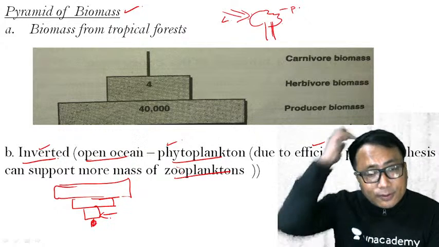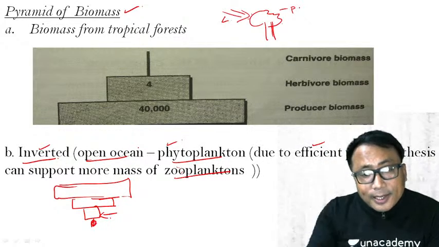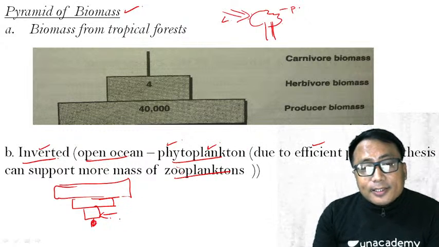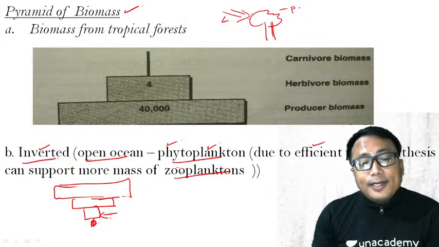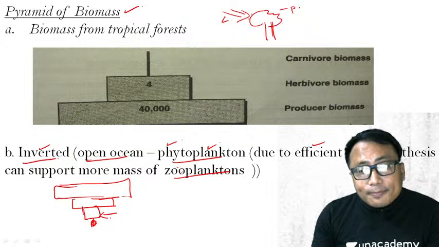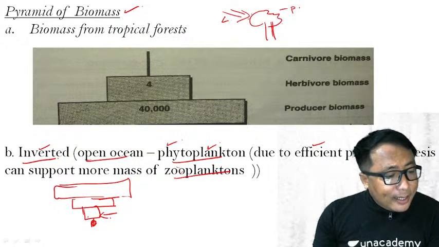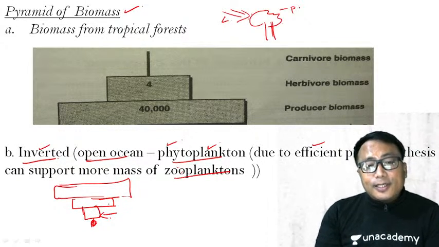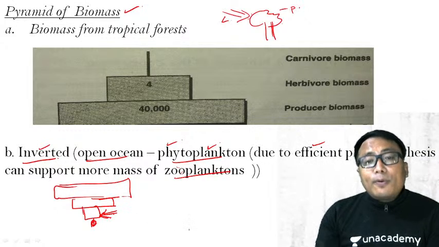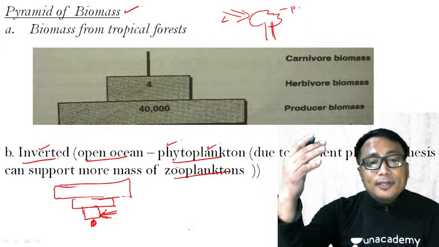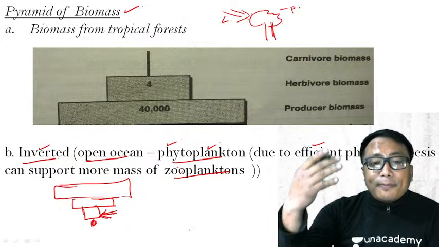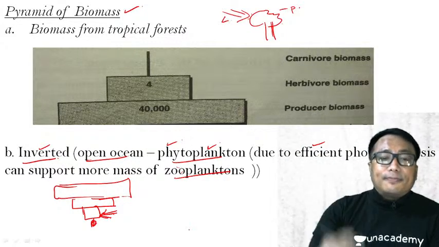In the ocean or in the marine ecosystem, it is the phytoplankton, that is the microscopic plant community in the marine organism. Because of the very high efficiency of photosynthesis, it can support more biomass of zooplankton, that is microscopic marine animal organism.